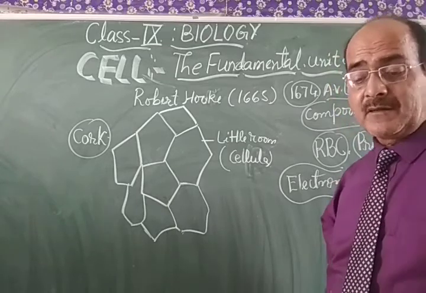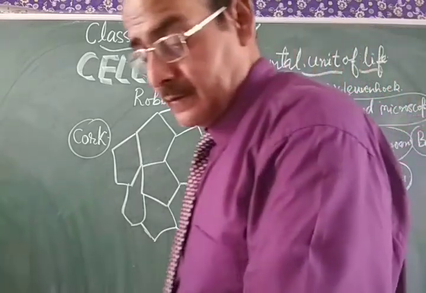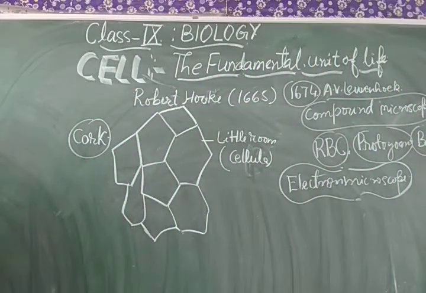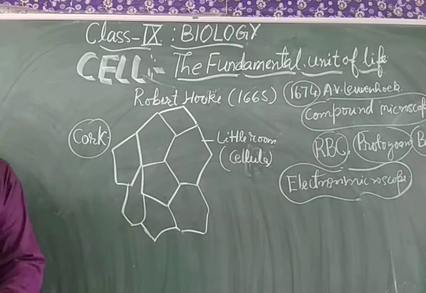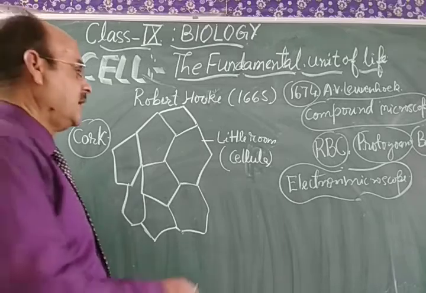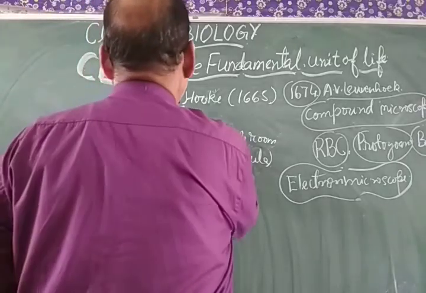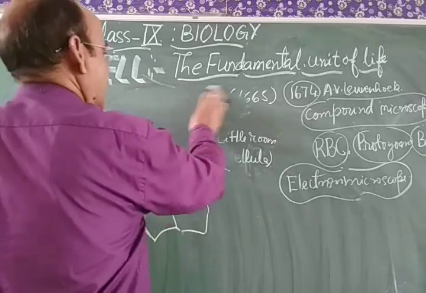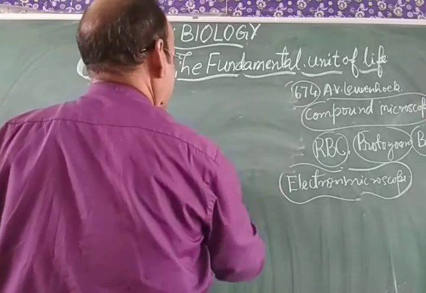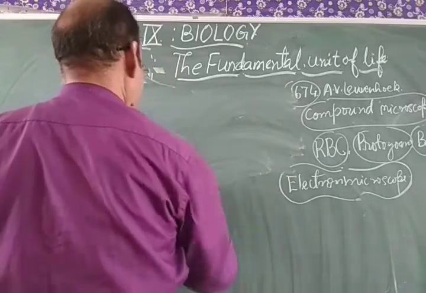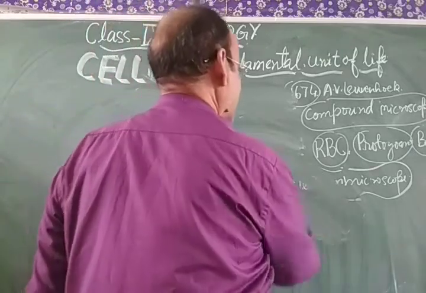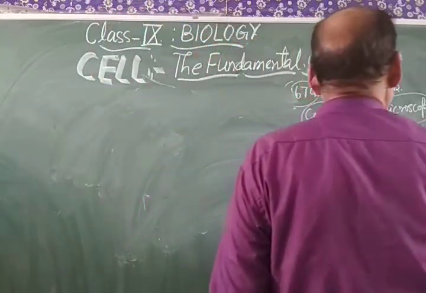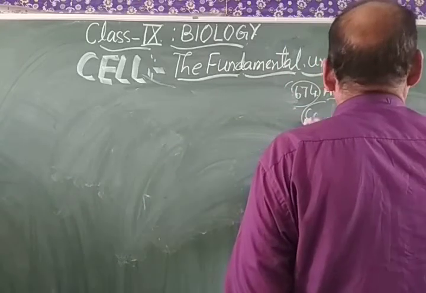Not only this, my dear students, these scientists worked a lot, and they came to the conclusion known as the cell theory, because the cell theory is the basic thing to understand the concept of the cell.